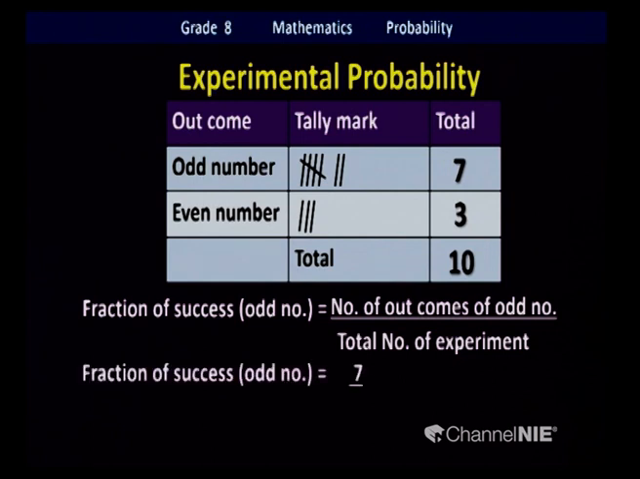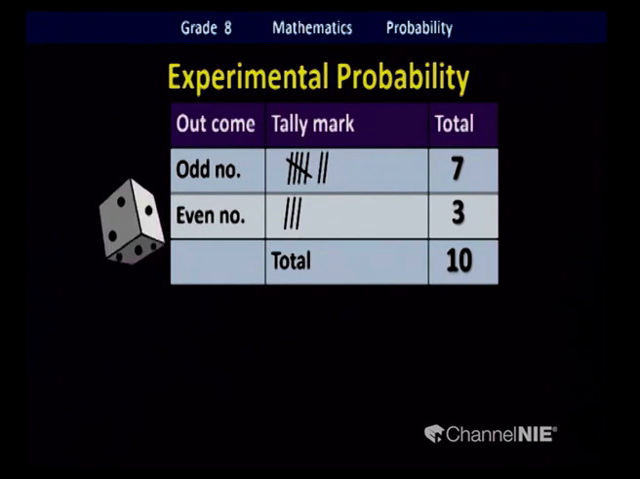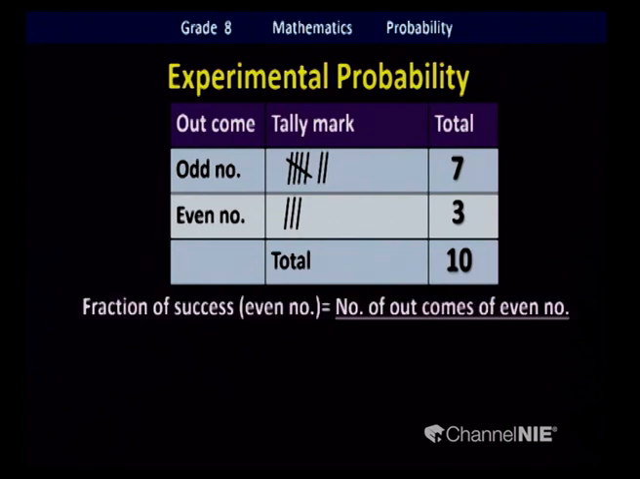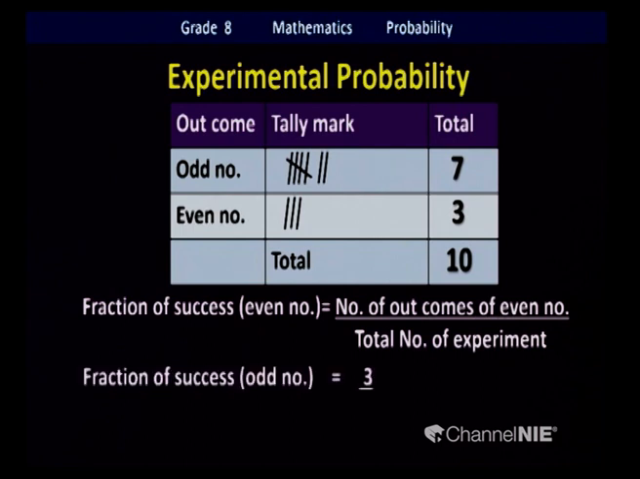So, it will be 7 over 10. What is the new term here? Fraction of success. The experimental probability was done through an experiment, we get the result, and we call that a fraction of success. So, what about the even number? Fraction of success of getting an even number: we got 3 times only, we did the experiment 10 times. So, that is 3 over 10.